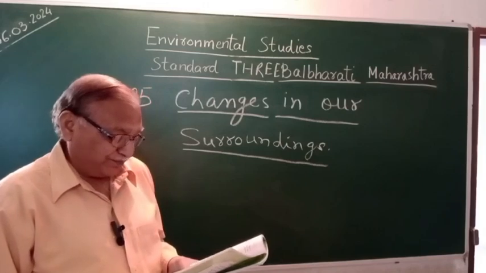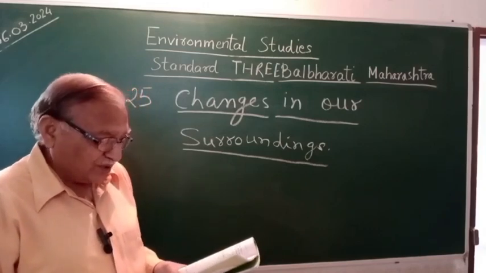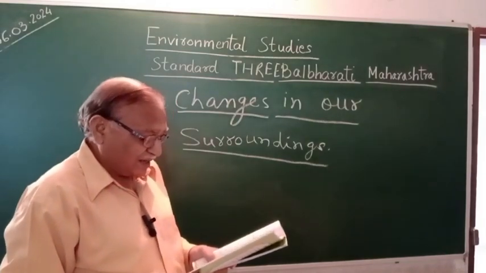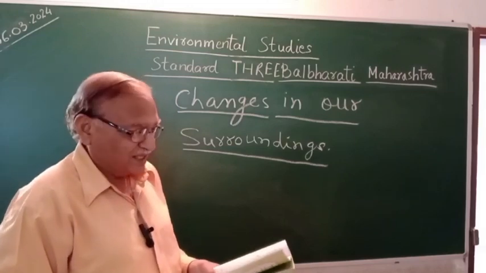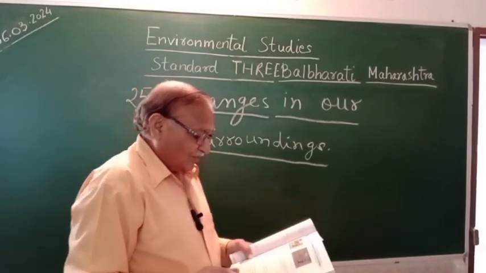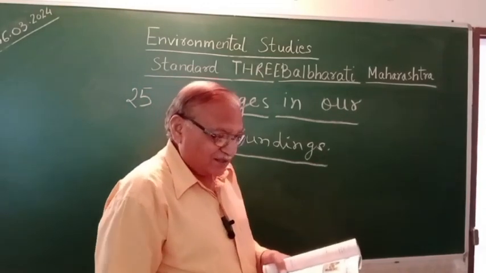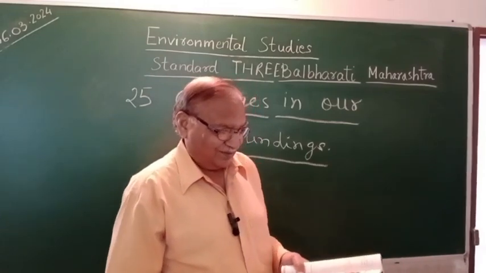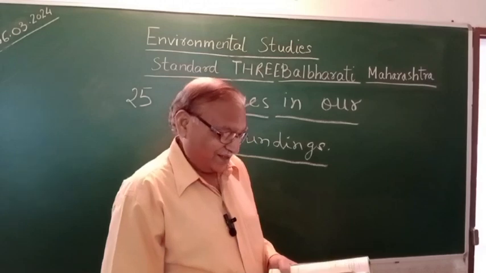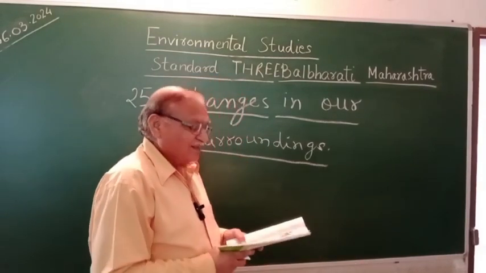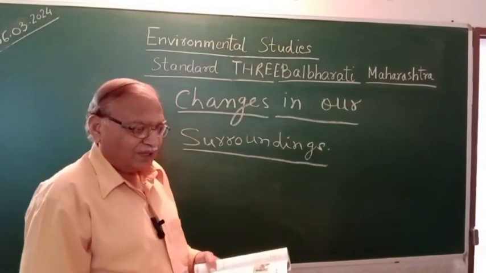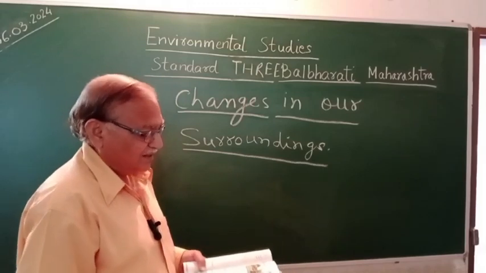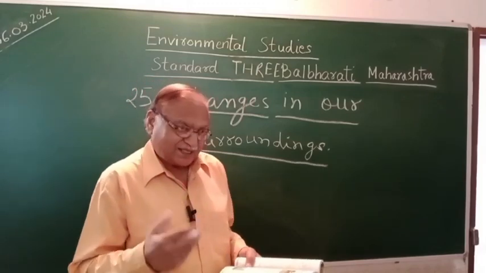Can you tell? Observe and describe. How does the color of the sky change before sunrise? And how does the color of the sky change after sunset? When the sun is rising early in the morning, it is like a ball of fire, red in color. It's not shining very bright. Slowly we see that red fireball becomes brighter and brighter, and a lot of light starts coming as time passes.